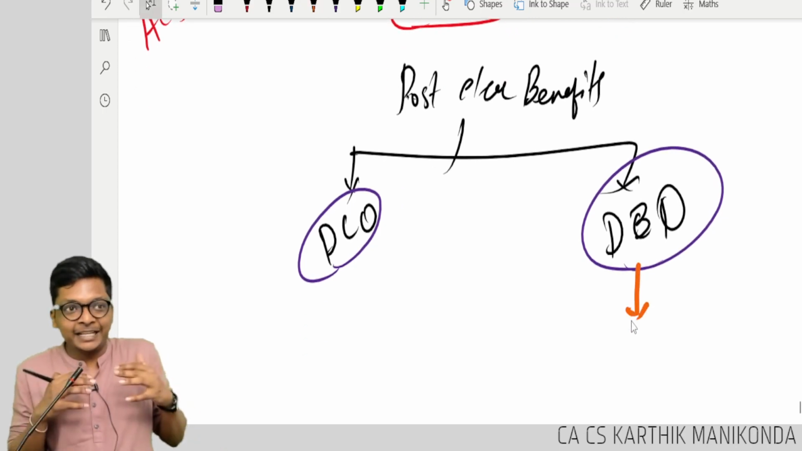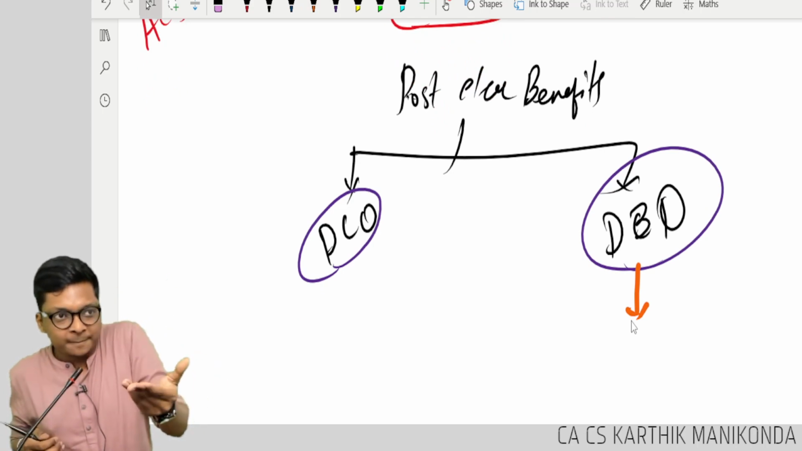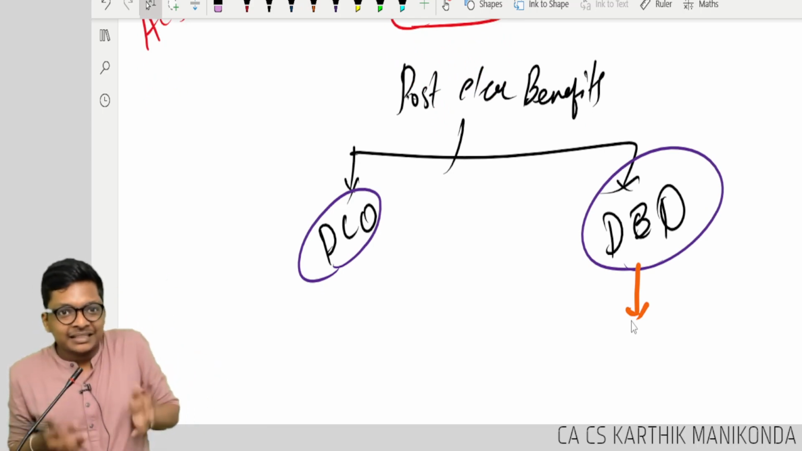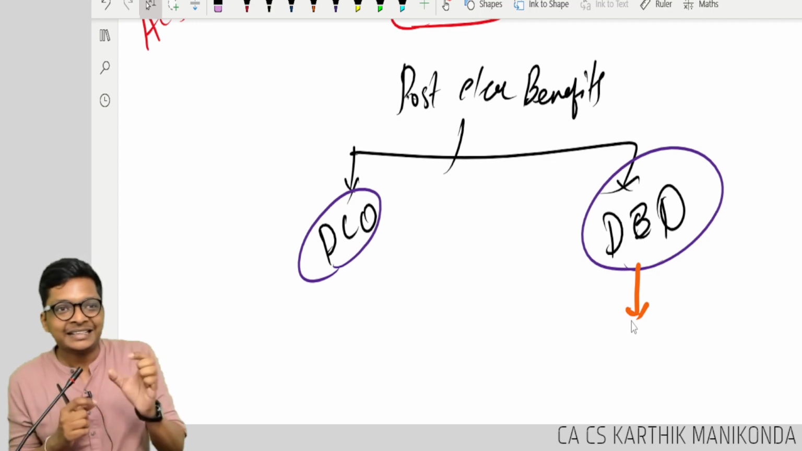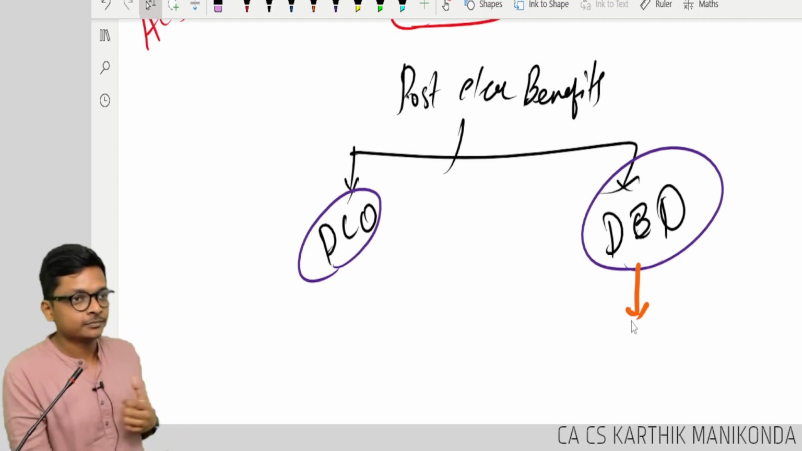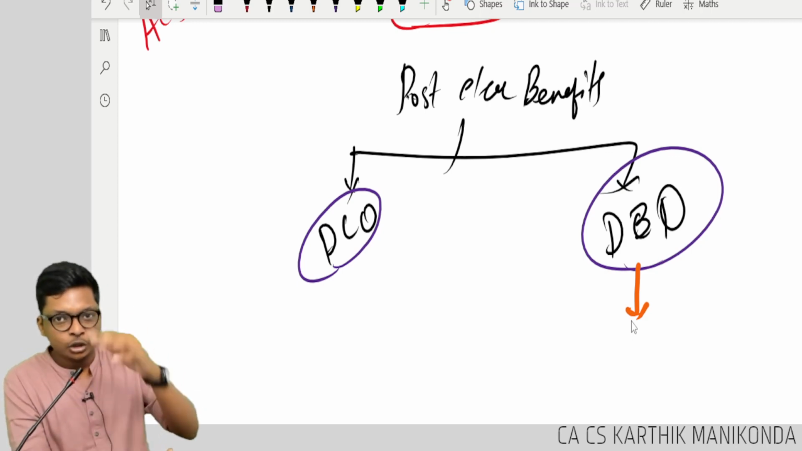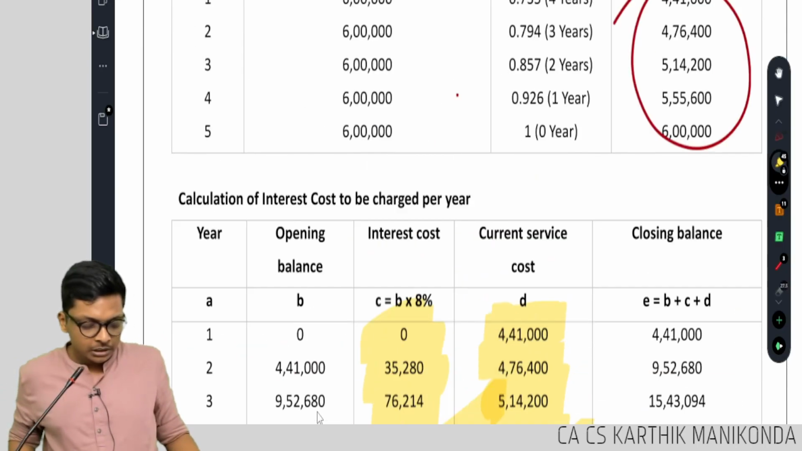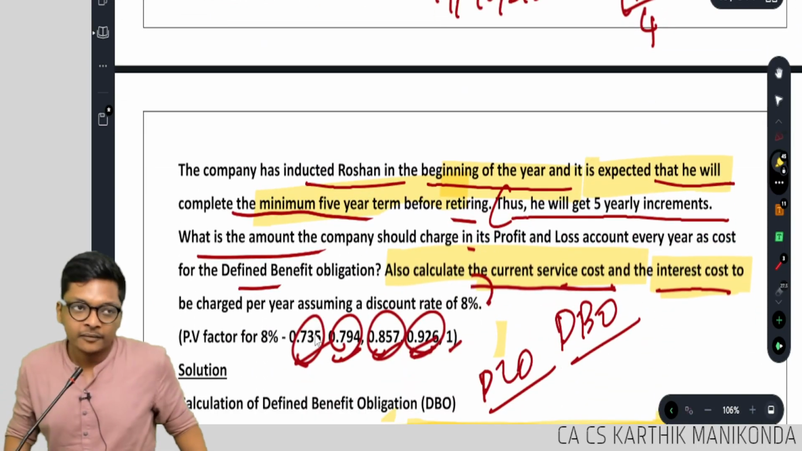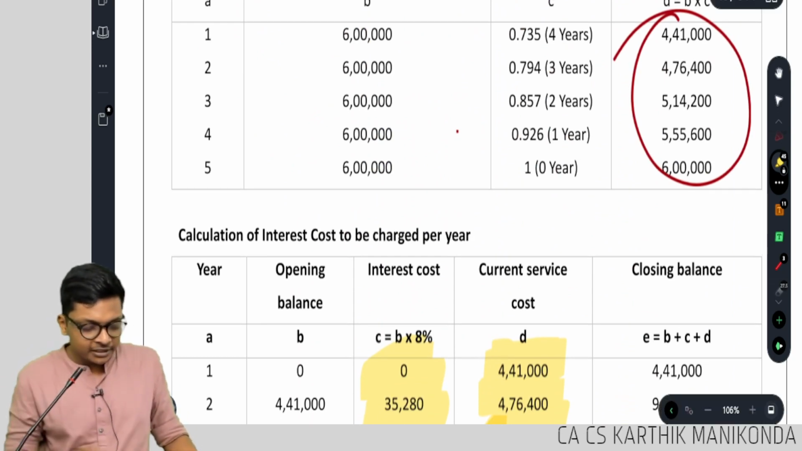So for that, we basically tried to find out what could be the benefit in the future and started saving the present value of that today, and that was called current service cost, correct? That's all we did in the last class, where I gave one illustration to understand the concept, and we did illustration number 9 in the study material. We finished. Let's proceed a little further.